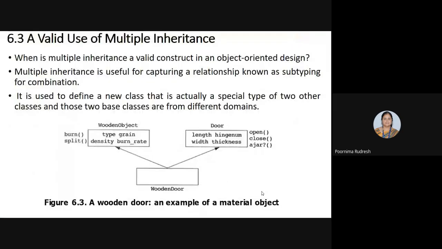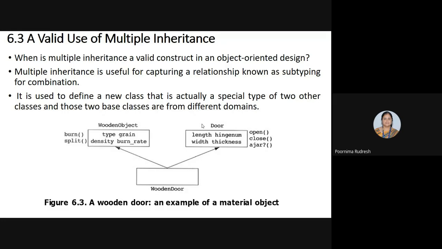In the previous topic you studied the misuse of multiple inheritance. Here you are going to study the valid use of multiple inheritance. Now you know the basics of multiple inheritance and what is multiple inheritance, right? If a class is derived from two or more base classes, then it leads to multiple inheritance.